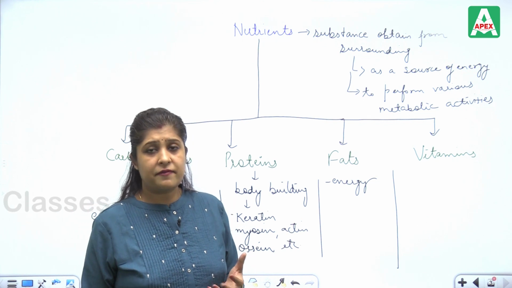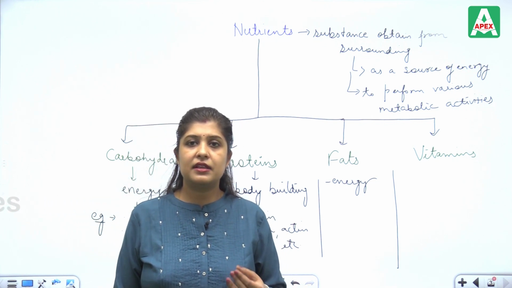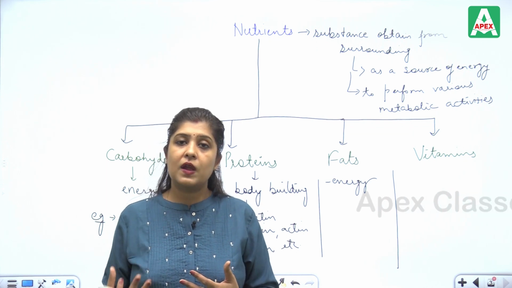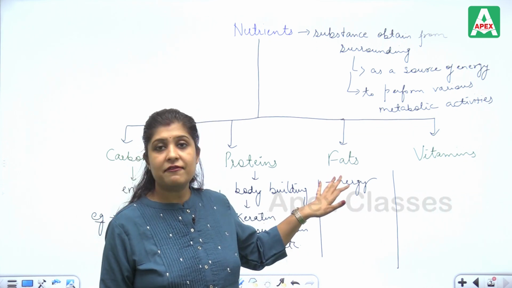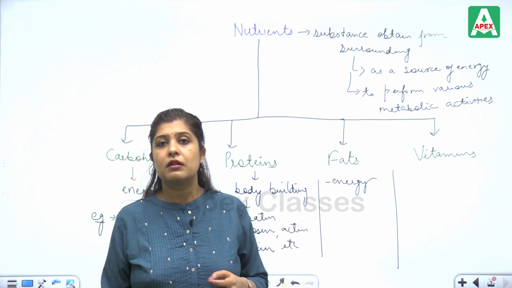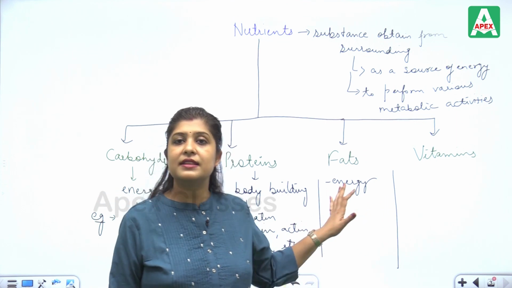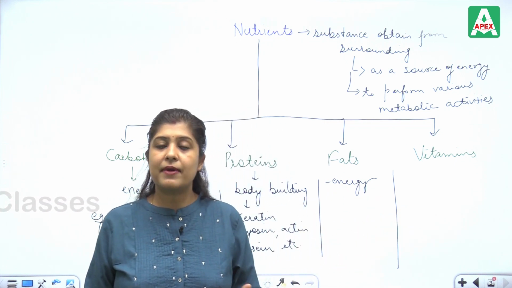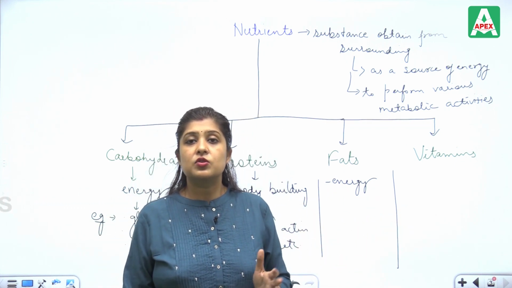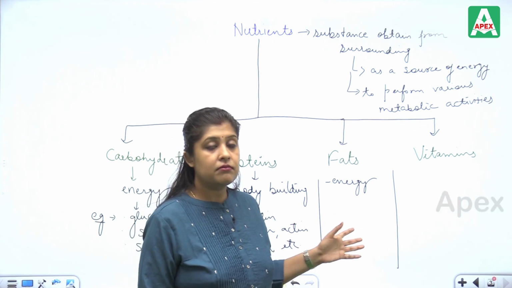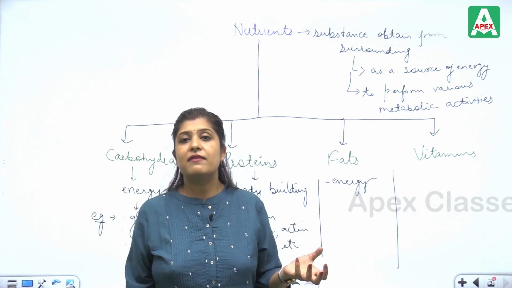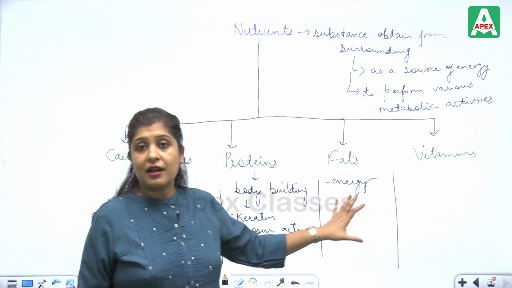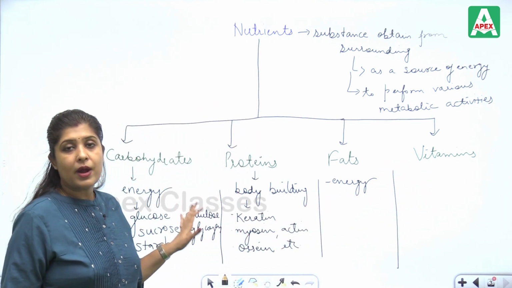There are numerous fats. In our daily life, any fat substance that we eat, ghee or oil or anything, basically has fats in it. Cholesterol and steroids are all considered in this category. Vitamins: there are numerous vitamins, vitamin A, vitamin E, vitamin B, vitamin C, vitamin D, which is obtained from sunlight. So these are all the basic nutrients which are required by our body.